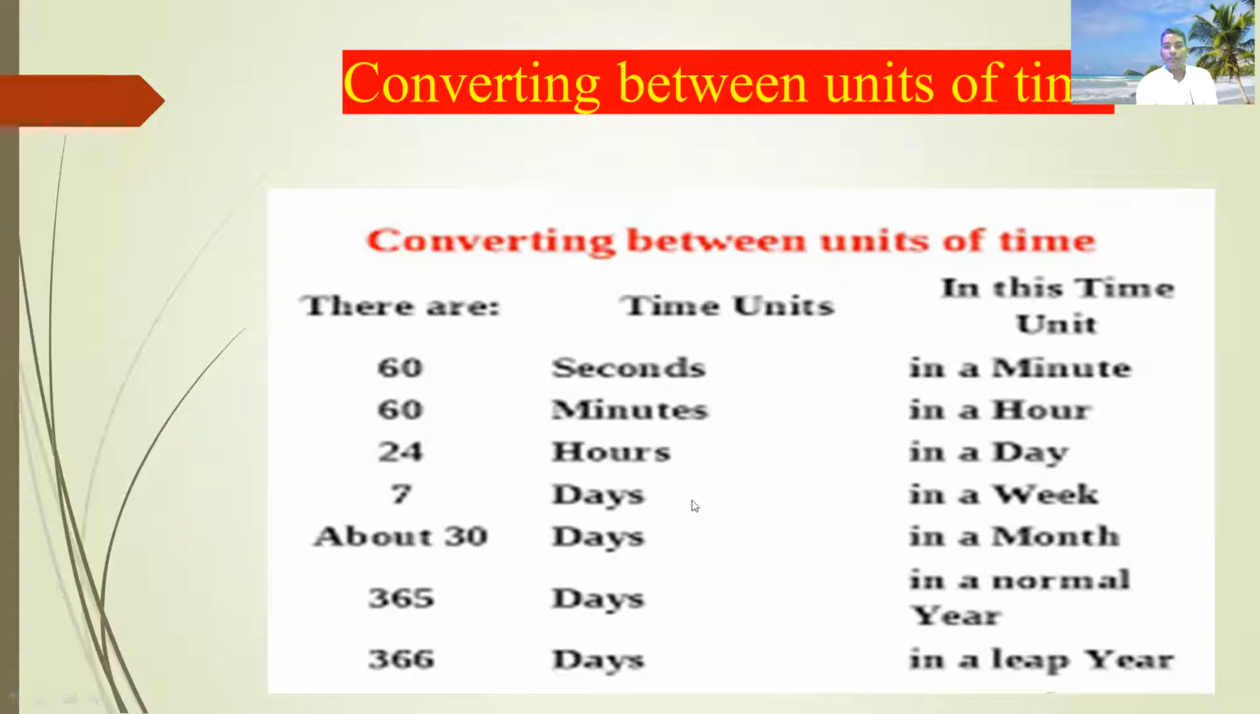And next, 7 days equals a week, about 30 days equals a month, and 365 days equals a normal year. Next, 366 days equals a leap year. Okay, these are the units, because they are used in hours, minutes, seconds, days, years, months, like that.